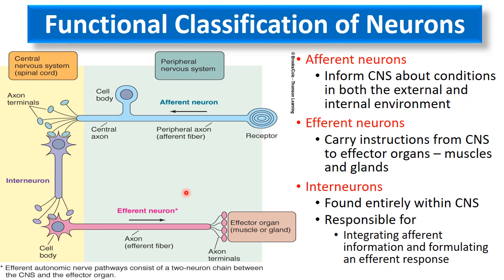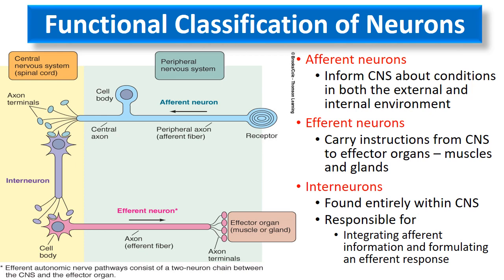The sensations are carried via the afferent neuron towards the brain or the spinal cord, where they synapse with another set of neurons known as interneurons. These interneurons are present in the central nervous system, meaning in the brain or the spinal cord, and they are responsible for integrating the afferent information. The information coming via the afferent neuron goes to the interneuron, which integrates it and formulates an efferent response. It gives the response to the efferent neuron, which carries the information towards the effector organ.